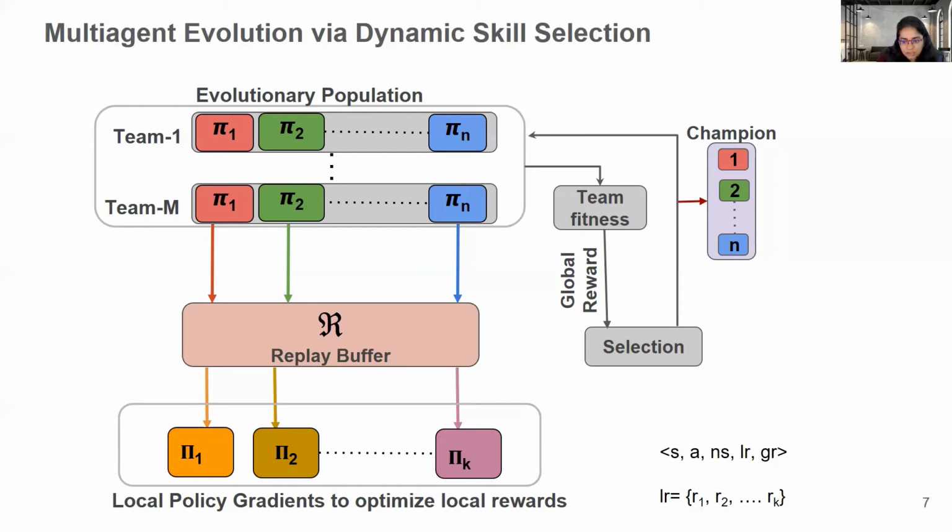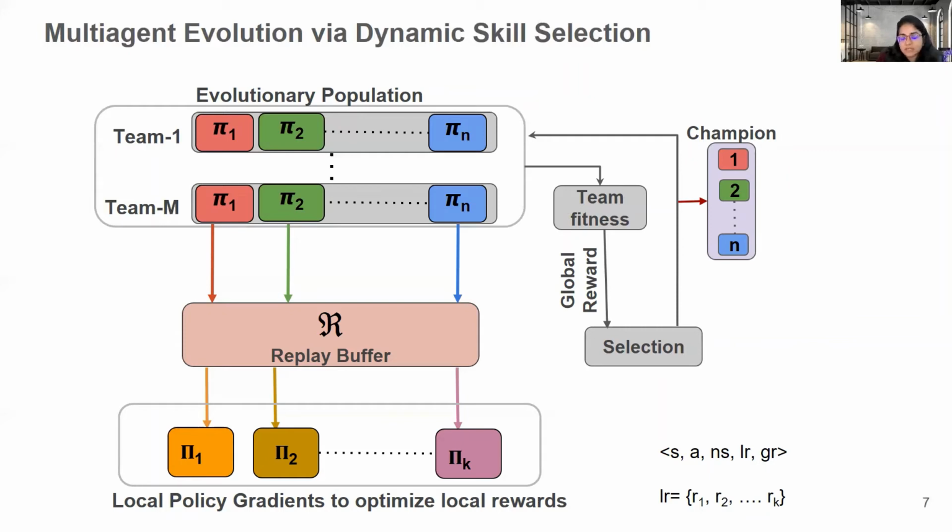We use TD3, which is a reinforcement learning based policy gradient method, but we can use any other RL algorithm to optimize the local rewards. So these local optimizers learn the local skills from high fidelity dense local rewards, and EA learns to dynamically select the most aligned local reward at any given time step.